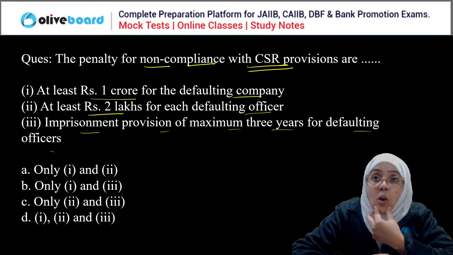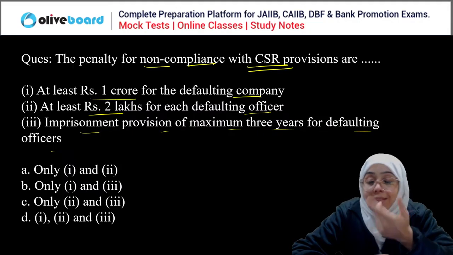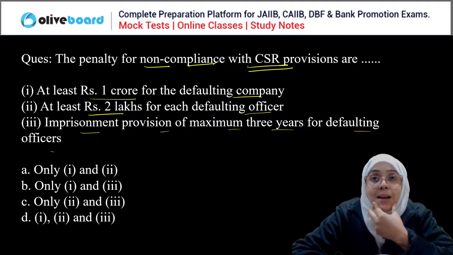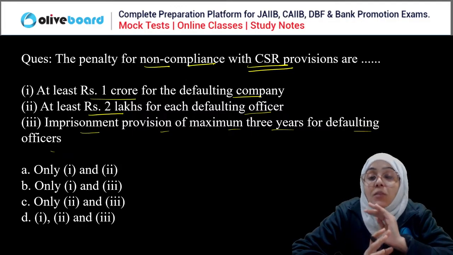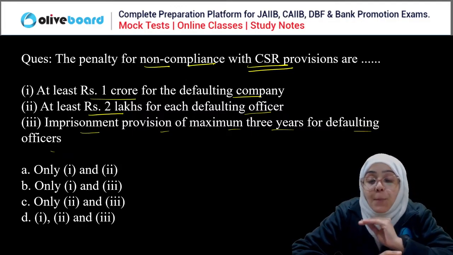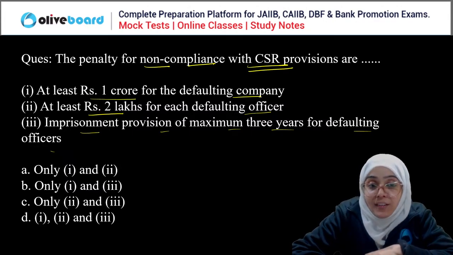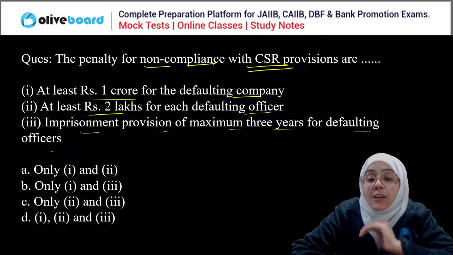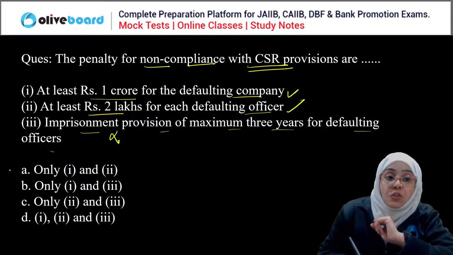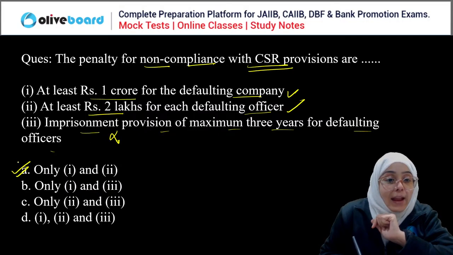Okay, so you all know that Section 135 deals with the CSR provision. Before the changes, yes, there was a provision of jail for the defaulting officer, but now it has been replaced with a 2 lakh monetary penalty. So there is a 2 lakh monetary penalty for each defaulting officer and a 1 crore penalty for the defaulting company. This is the correct thing, and the imprisonment is not. So the correct answer is only 1 and 2, so A is the correct answer.